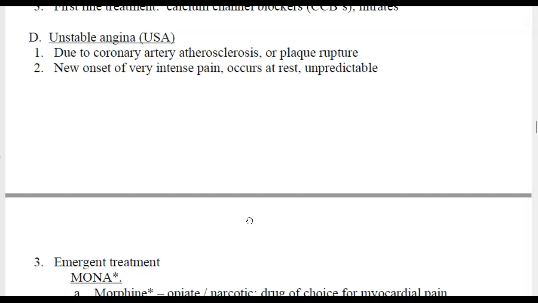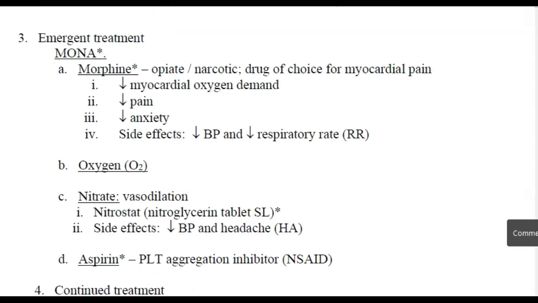So there's really no pattern in comparison to stable angina. Most of the time, stable angina patients know the triggers. With unstable angina, there's not necessarily a trigger. It just happens. It's not predictable. So unstable angina is considered an emergency. Therefore, it requires emergent treatment.